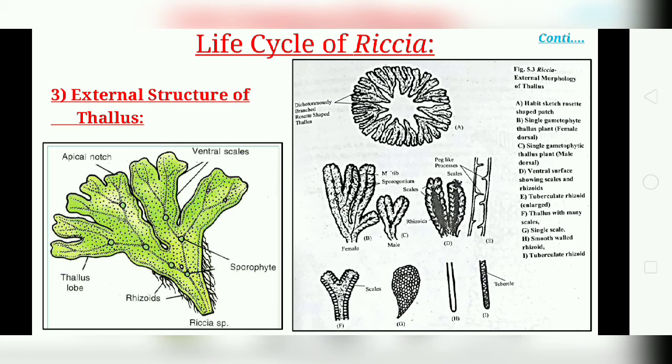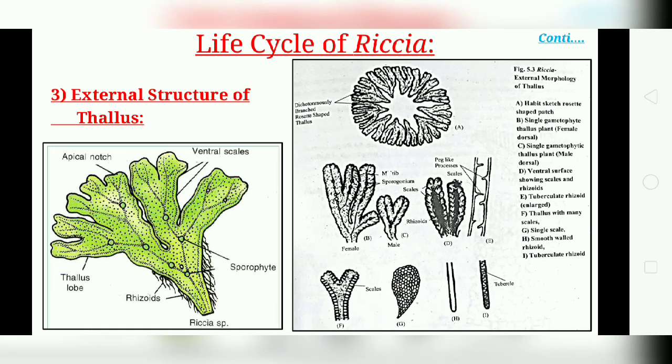Now in the life cycle of Riccia, we discuss the external characters of the thallus. The gametophytic plant body is a thallus, and it is the dominant phase. The plant body is flat, somewhat fleshy and green. A dichotomously branched thallus is found. Due to this repeated dichotomy, the thallus often becomes rosette shaped, a rose-like structure, round in form.